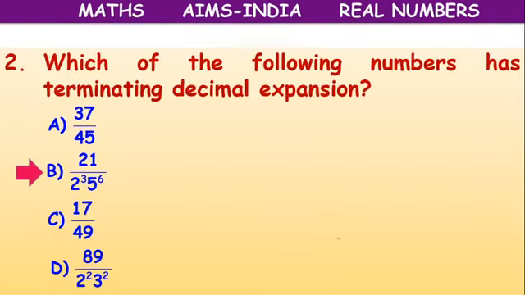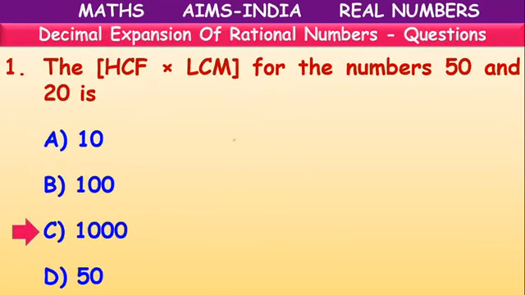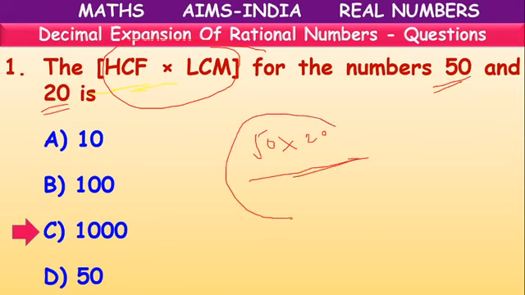Okay children, let's see some multiple choice questions. The product of HCF and LCM of two numbers 50 and 20 is? We have learnt about the relation: the product of HCF and LCM is equal to the product of the numbers. So children, 1000 is the correct answer.